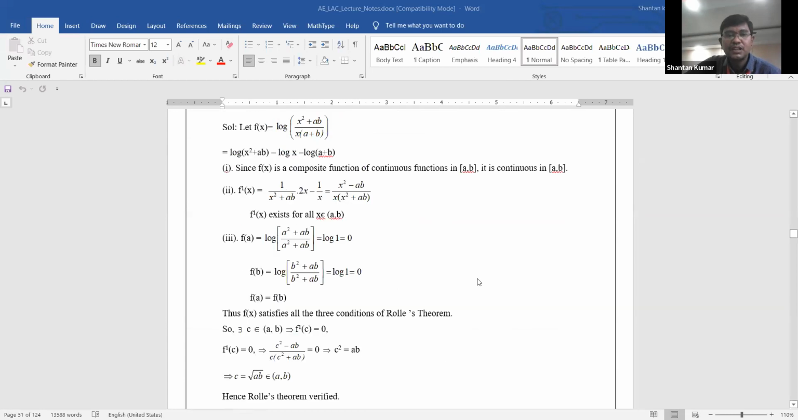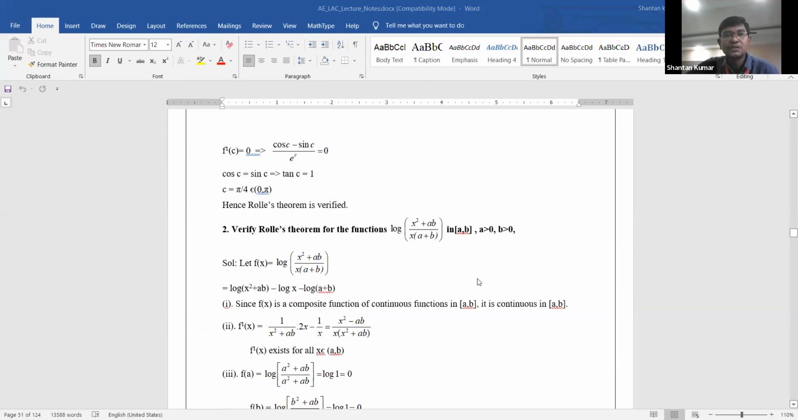Now you need to observe the second problem also. Verify the Rolle's theorem for the function log of x square plus ab by x into a plus b in between a comma b, for all values of a greater than 0 and b greater than 0.